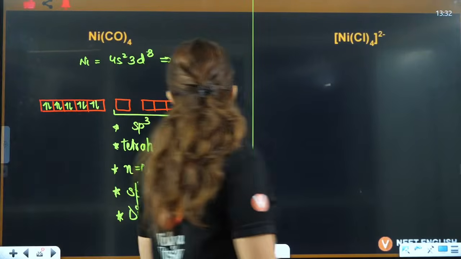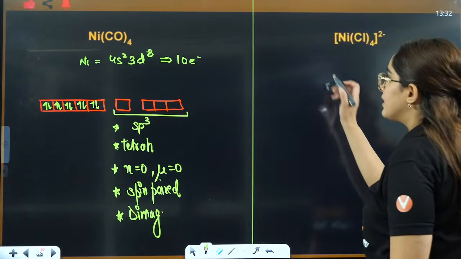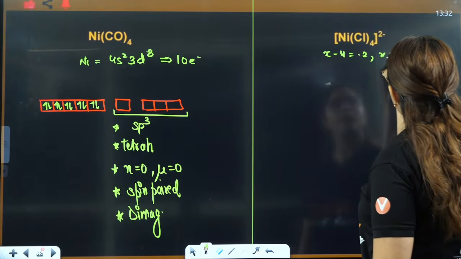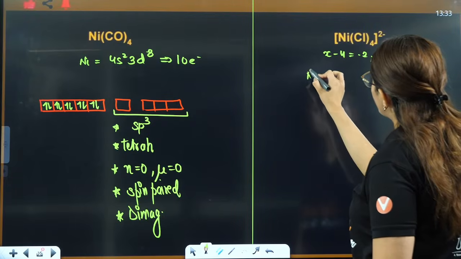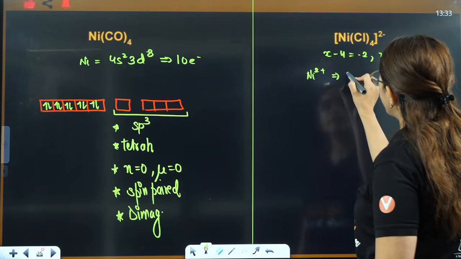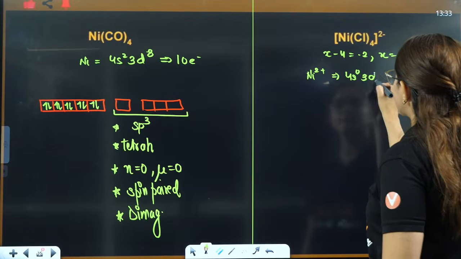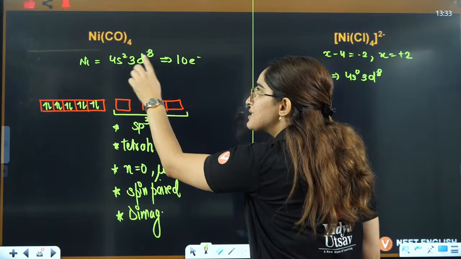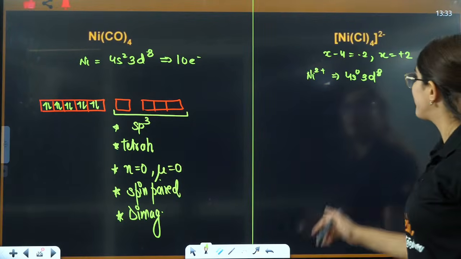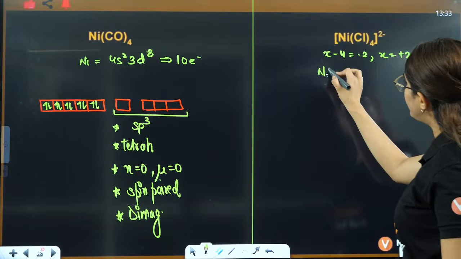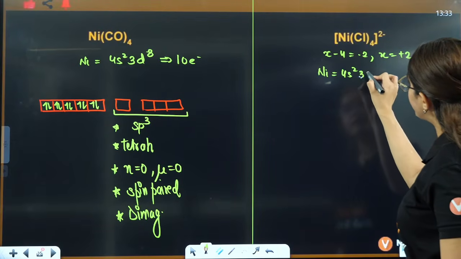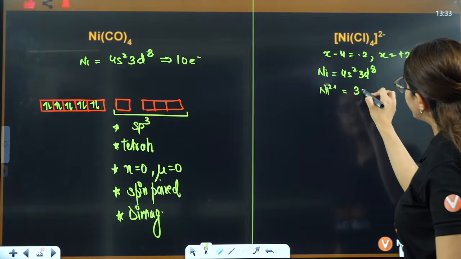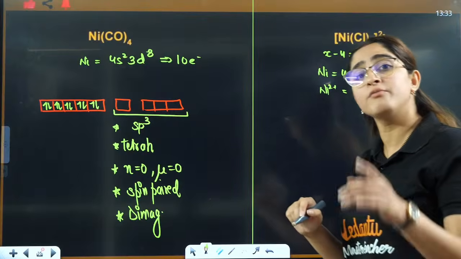Okay. Next, if you talk about this one, x minus 4 is equal to -2. That means x is equal to +2. So nickel in the +2 oxidation state will be 4s0 3d8. Why? Because you always take electrons out from 4s first and after that 3d. When I talked about nickel here, it was 4s2 3d8. When you take out 2 electrons from 4s, it will be 3d8.